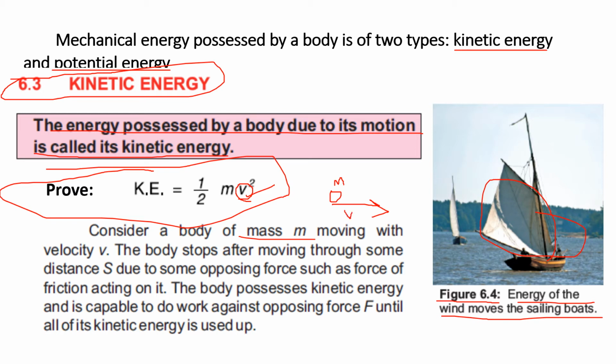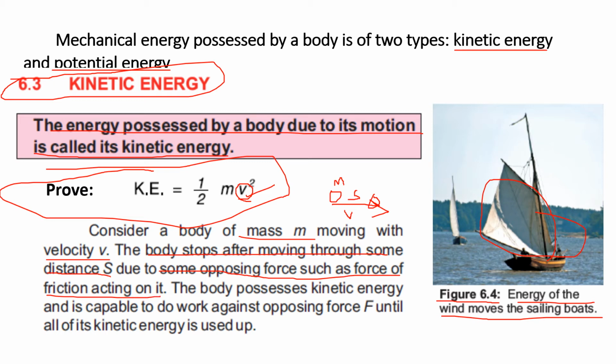The body stops after moving through some distance s. So the body covers some distance s, and after some time it stops. Let's say it stops over here due to some opposing force such as the force of friction acting on it. So how does the body stop?